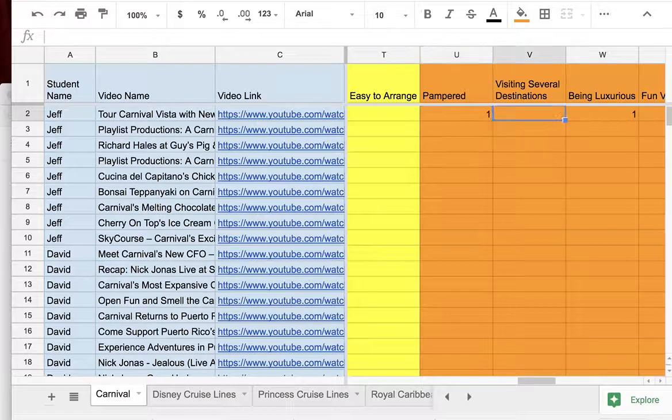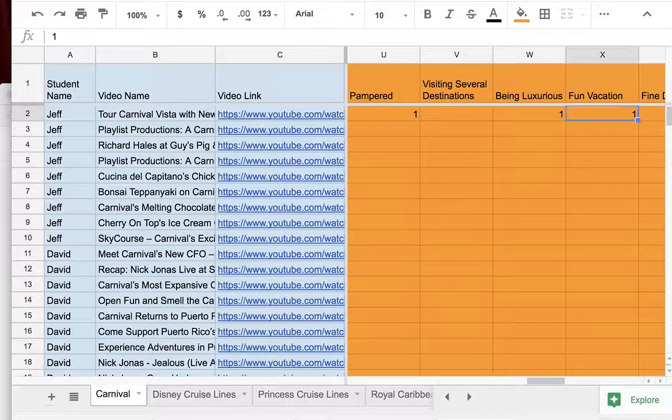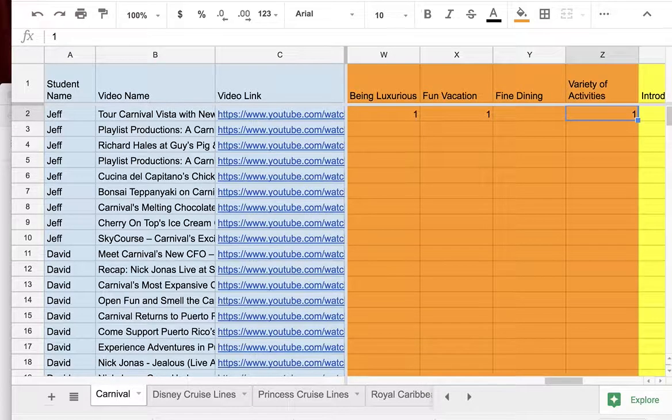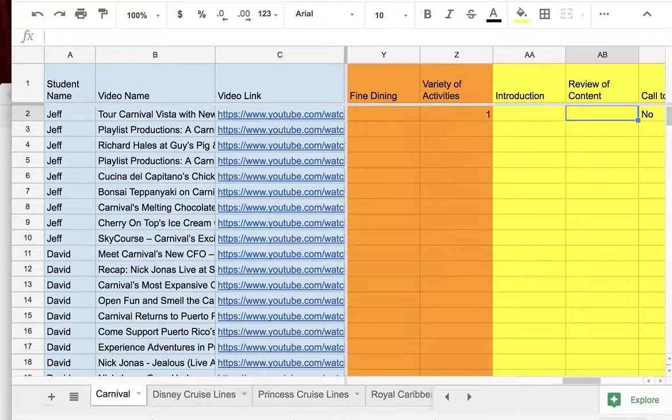It did address getting pampered. As you can see, the videographer was in the spa and he was getting pampered. So we did place a 1 there. Visiting several destinations by paying 1 fee was not addressed either. Also being luxurious, they did address that through the spa piece. And also the fun vacation. Carnival is a fun cruise line, so you would put a 1 in the X column as well. And also fine dining was not addressed, and variety activities was not addressed either.